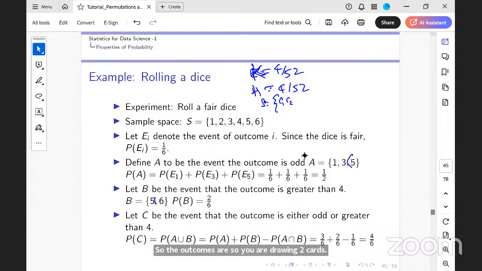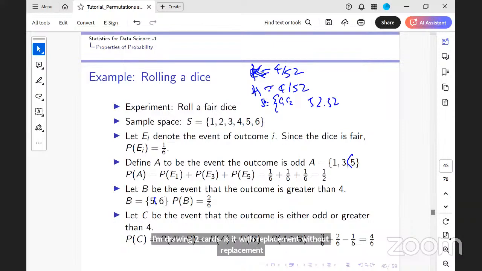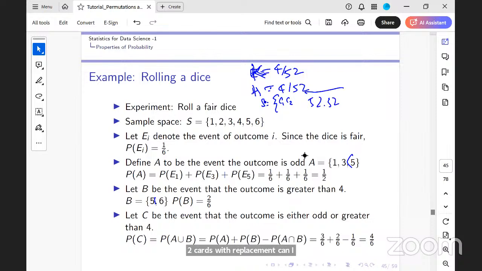Okay, that's fine. So the first card could be any of the 52 cards. The second also could be any of the 52. Now, what is the chance that the first card was a king and the second was an ace? The first card should be a king and the second card should be an ace.